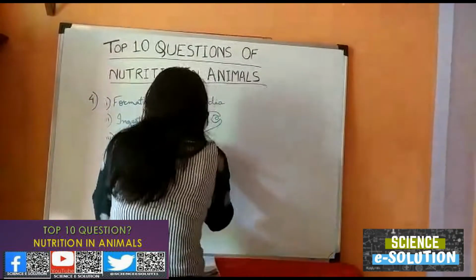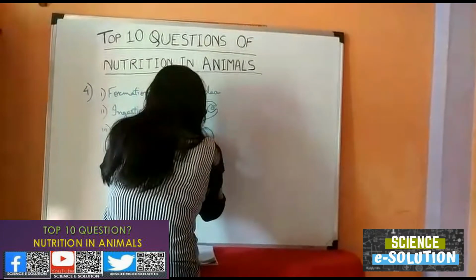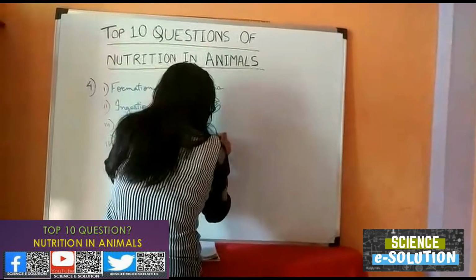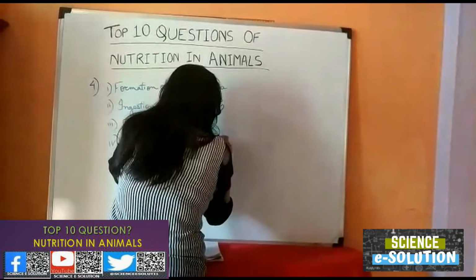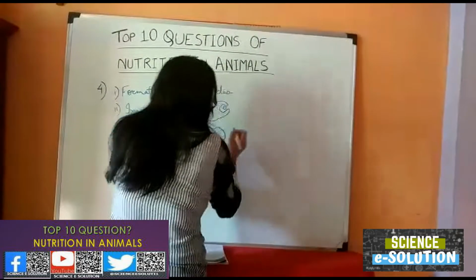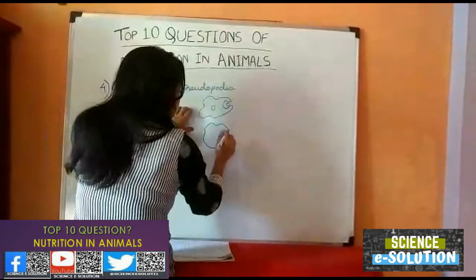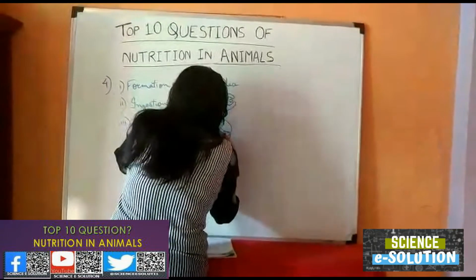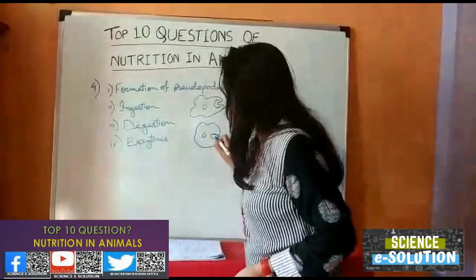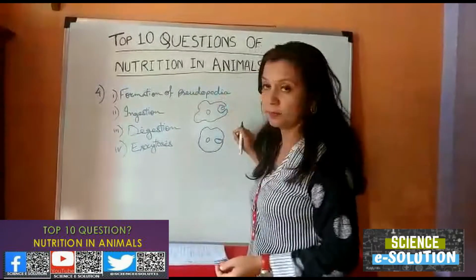The second one is ingestion. The food is ingested. Now these pseudopodia get connected and the food material comes inside as a food vacuole. This is the food vacuole formed by the food.